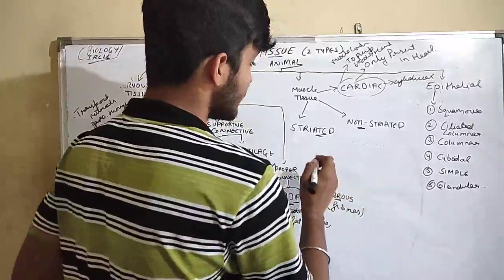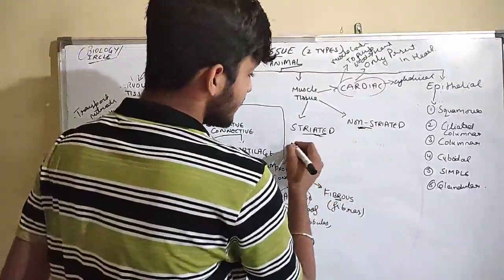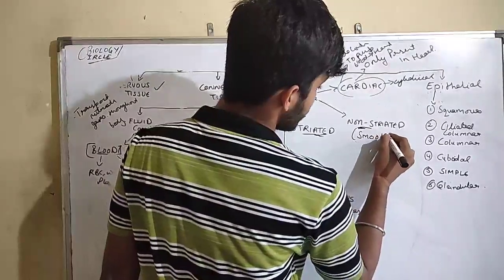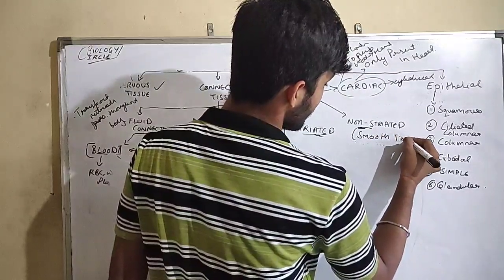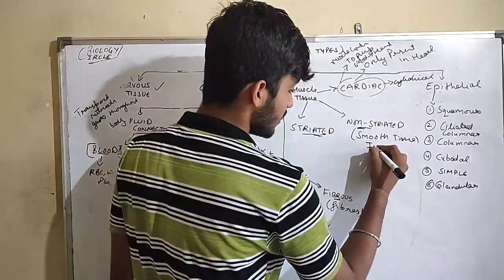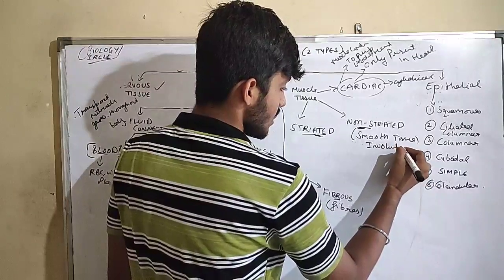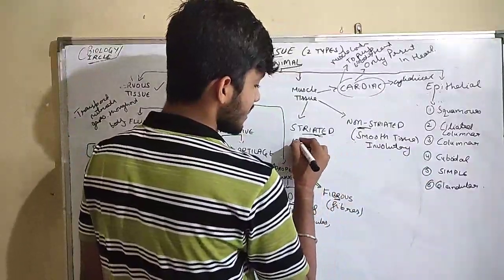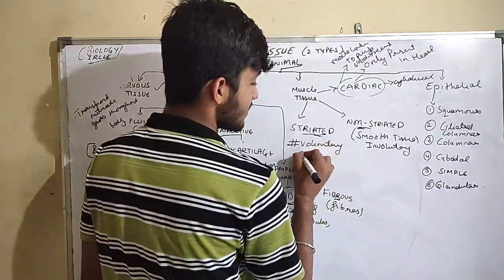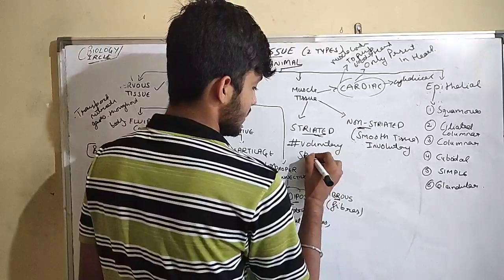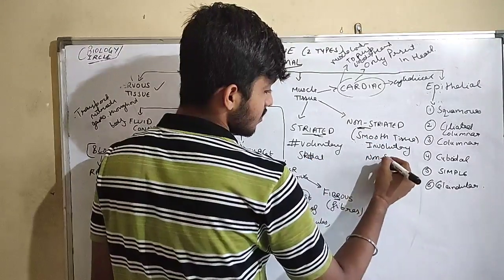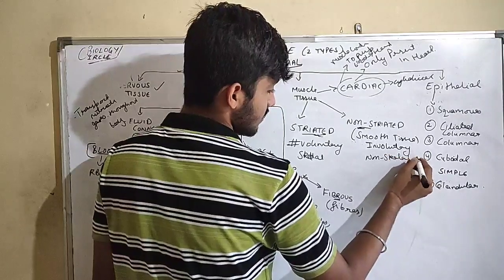Okay guys, now striated and non-striated. Non-striated are smooth muscles, or smooth tissue, we can say. Non-striated are involuntary, whereas striated are voluntary and skeletal, whereas non-striated are non-skeletal.